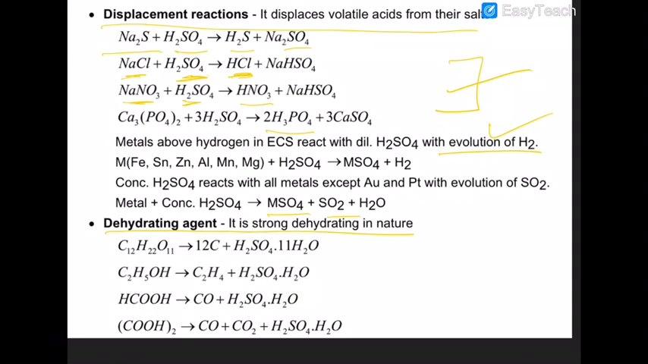Dehydrating agent, that is one of the most useful properties of sulfuric acid. When you take sugar and H2SO4 is passed over that, you can get carbon. Similarly, alcohol when passed over H2SO4 will give you ethene. Formic acid will give you carbon monoxide. Oxalic acid can give you both carbon monoxide and carbon dioxide. This property of H2SO4 has already been asked 3 or 4 times in mains exam, and once in NEET also this question has come.